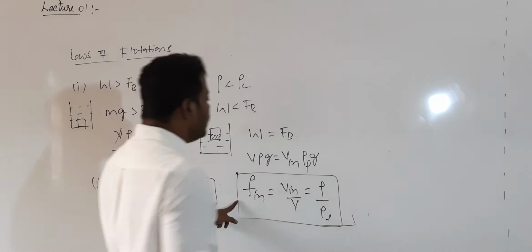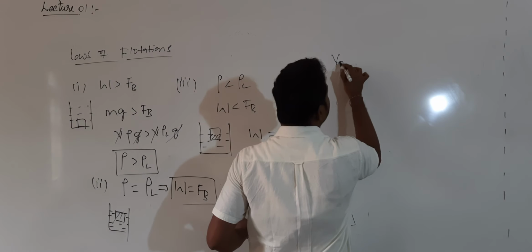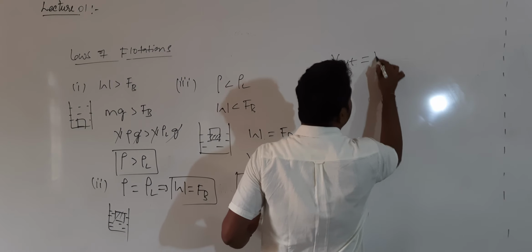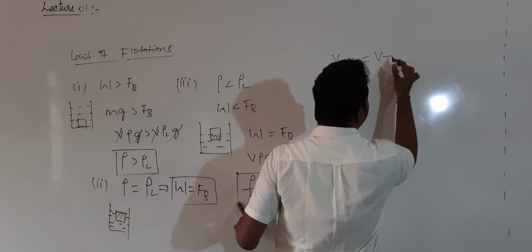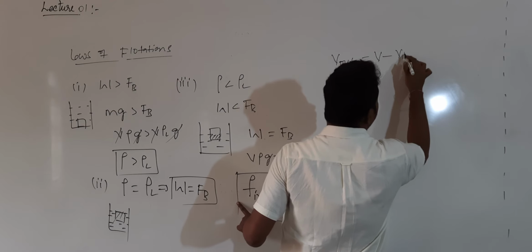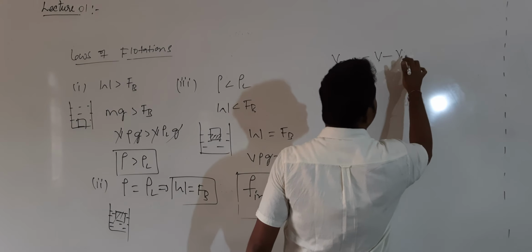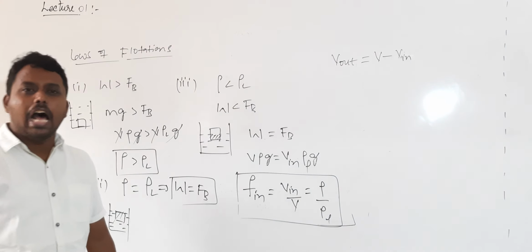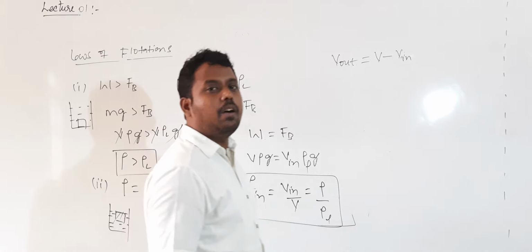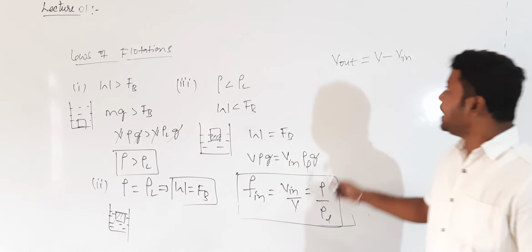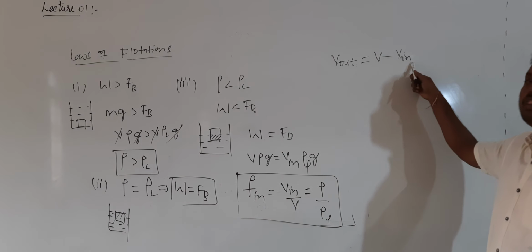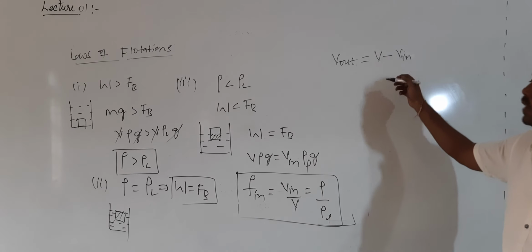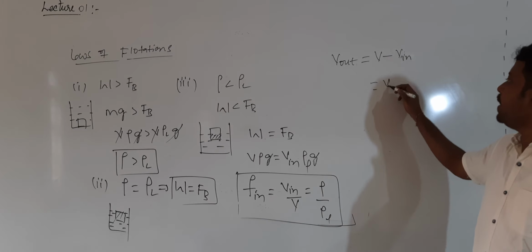And one more thing: if I want to calculate how much volume of the body is there outside the fluid, it is the total volume of the body minus the volume inside. So the total volume minus V in.